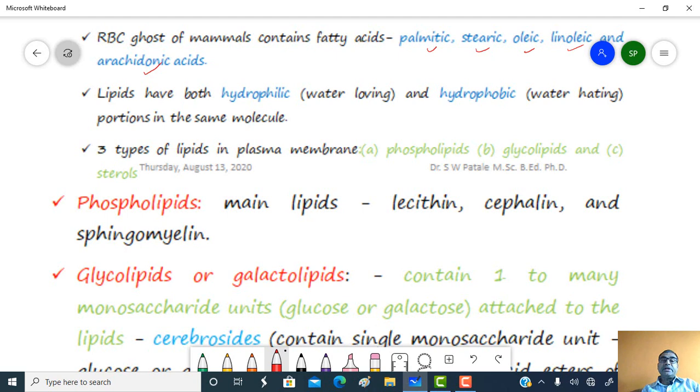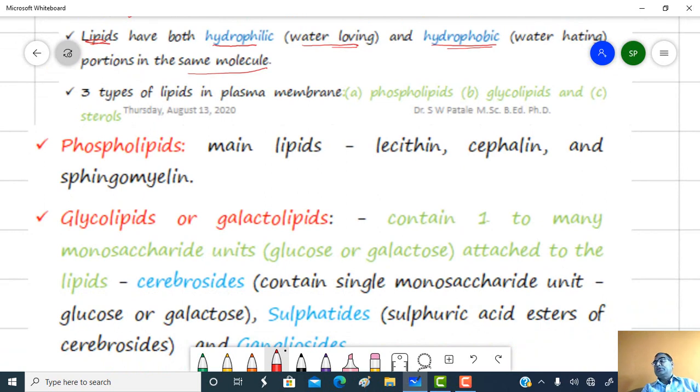Generally, hydrophilic ends, which are water loving, are present towards the protein, while hydrophobic ends are non-polar, water hating portions of the lipid. So in the lipid, hydrophilic and hydrophobic portions are present in the same molecule.